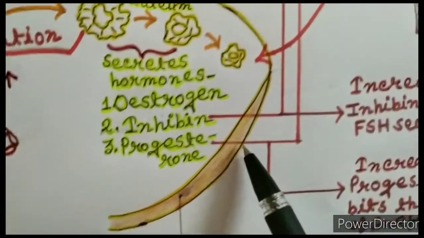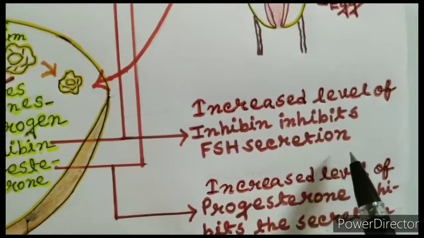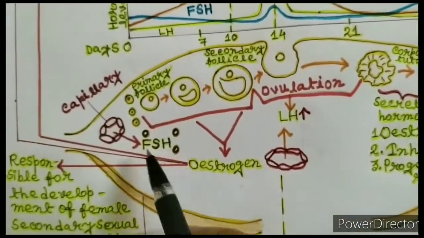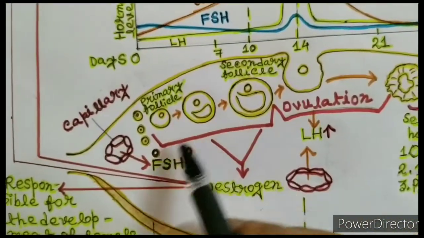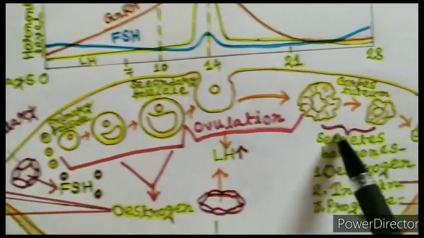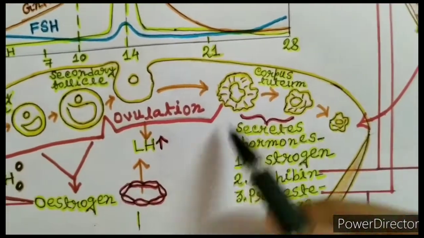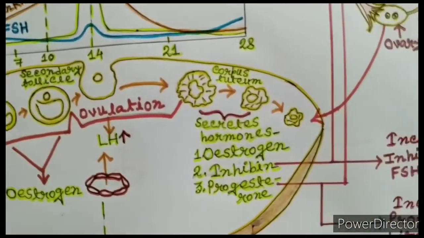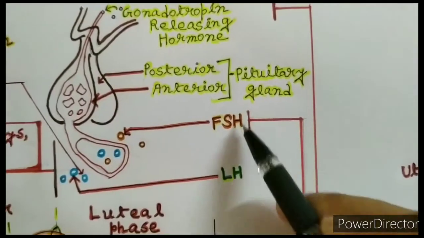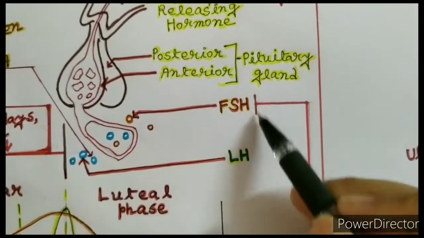Inhibin inhibits the secretion of follicle stimulating hormone, because FSH stimulates the maturation of follicles. But in the luteal phase, there is no need for the follicles to mature. That's why inhibin inhibits FSH secretion.